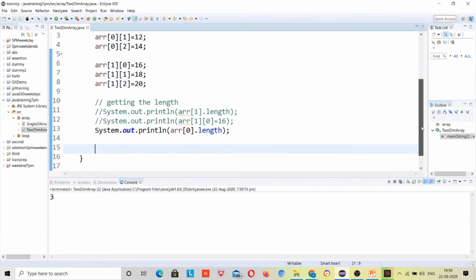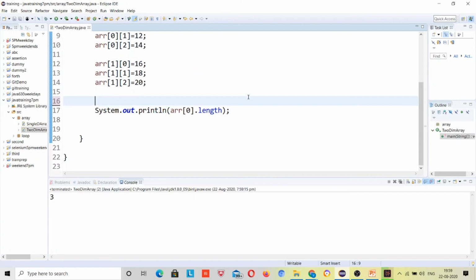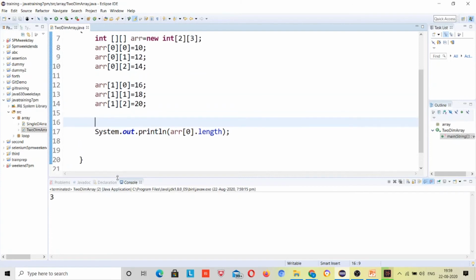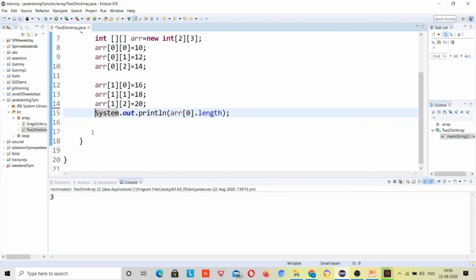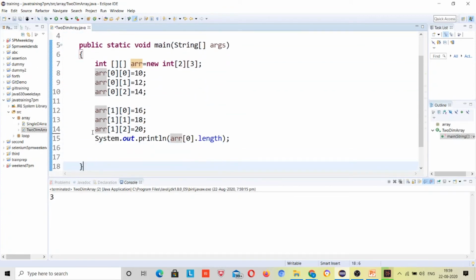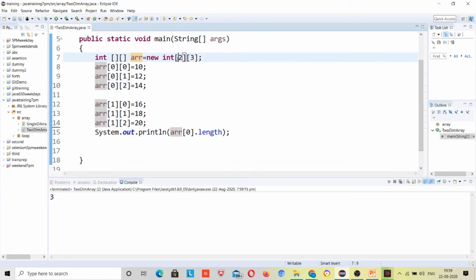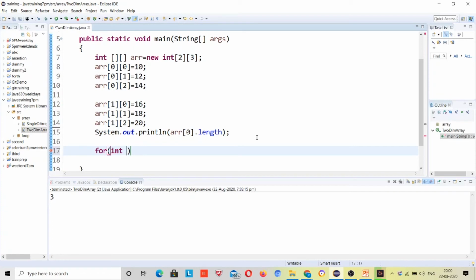Now how can I print it? Just first remove it. How can I print this, right? You can see this is a 2-dimensional array, so the count of dimensions is 2. So I have to run 2 loops. There is an array present inside an array, so there should be a for loop inside a for loop, right? That's a nested for loop. That's why you guys can now understand why I have the nested for loop, right?